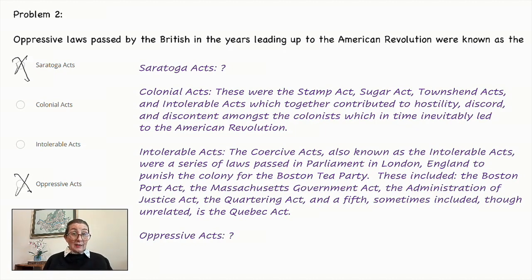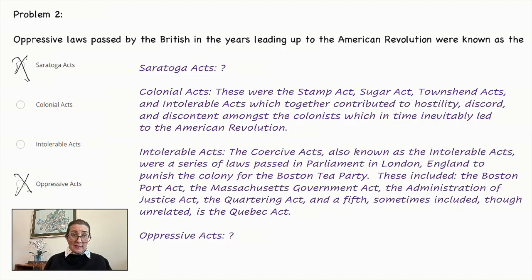The Colonial Acts were the Stamp Act, Sugar Act, Townshend Acts, and Intolerable Acts, which together contributed to hostility, discord, and discontent amongst the colonists, which in time inevitably led to the American Revolution.